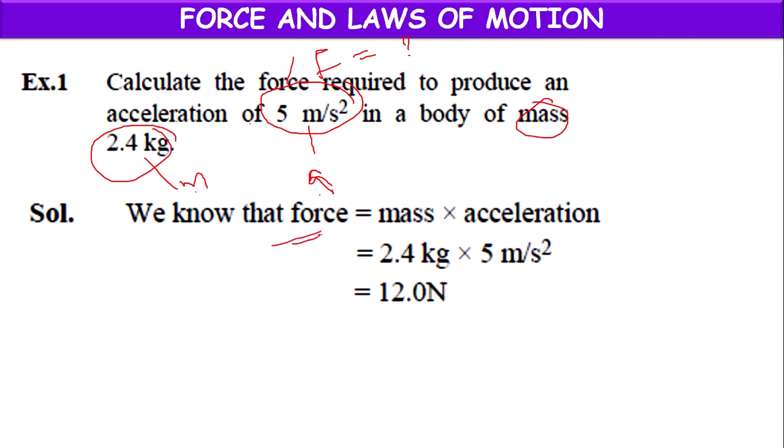We know that from Newton's second law, force is defined as force equal to mass into acceleration. Mass value 2.4 kg, acceleration value 5 meter per second square.